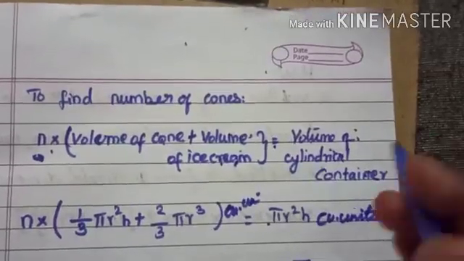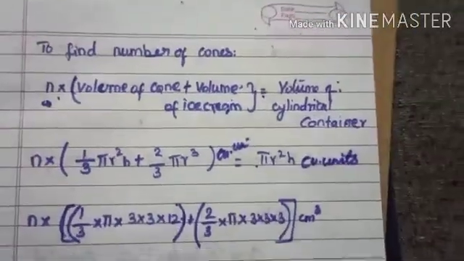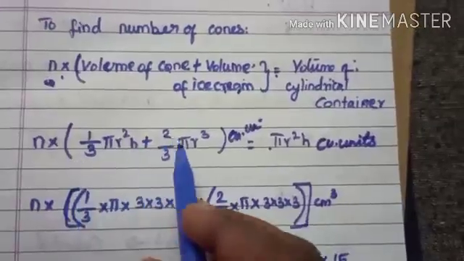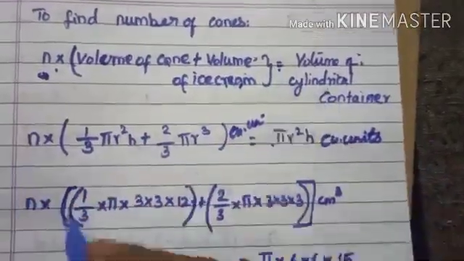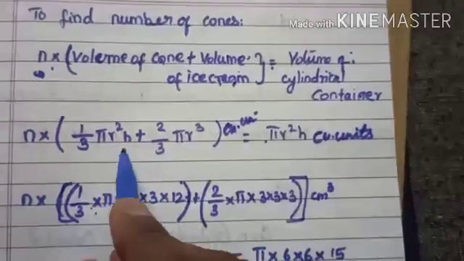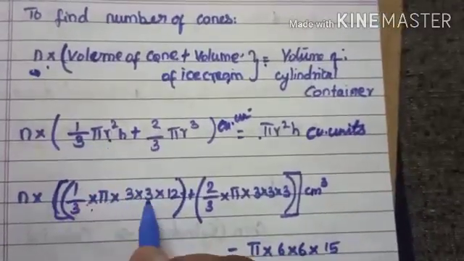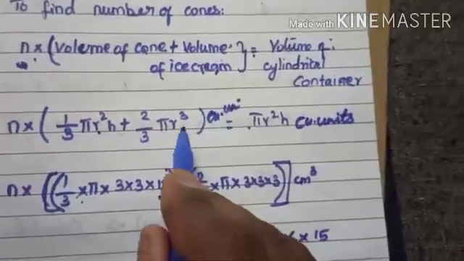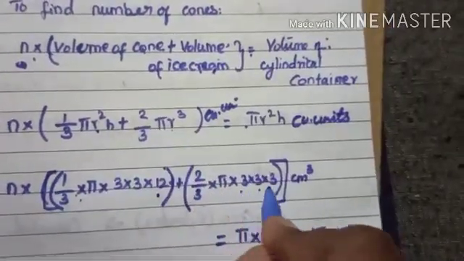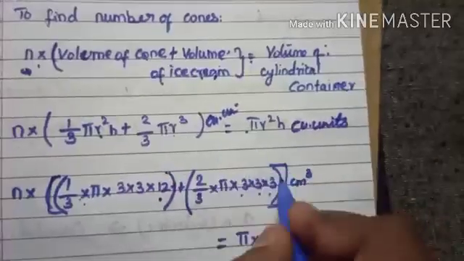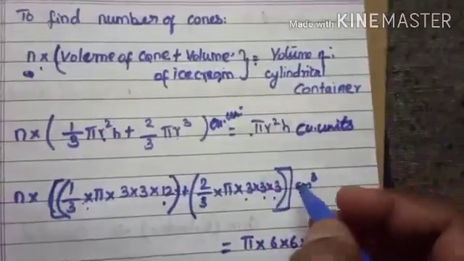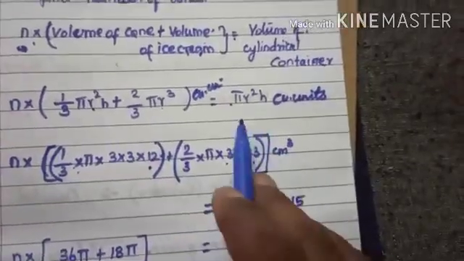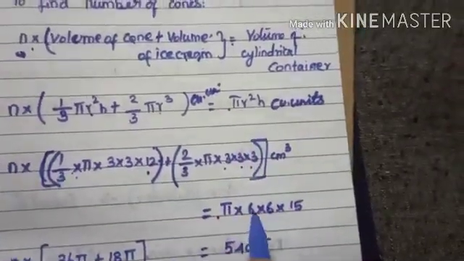Okay, now you substitute the values instead of pi, the remaining values. So here all the radius, height are there. You need to find only n. So 1 by 3 into pi into 3 square, it can be written as 3 into 3 and the height is 12. And 2 by 3 pi r cube means radius is 3. So 3 into 3 into 3 centimeter cube. So which is equal to pi into r square. Radius of a cylinder is 6.